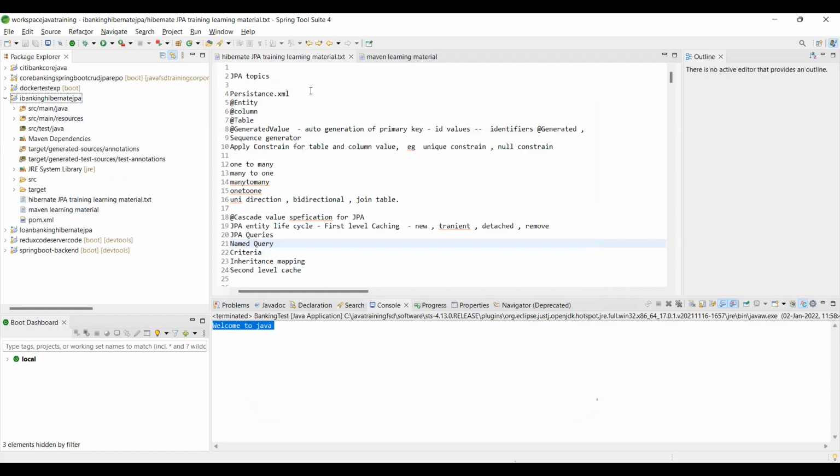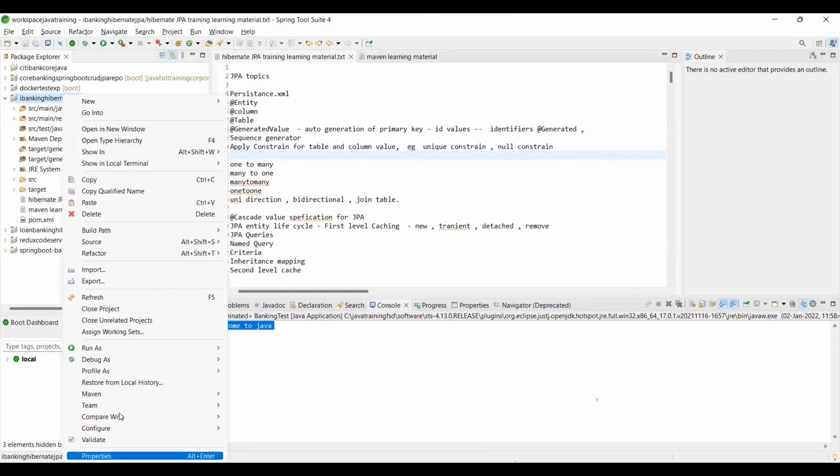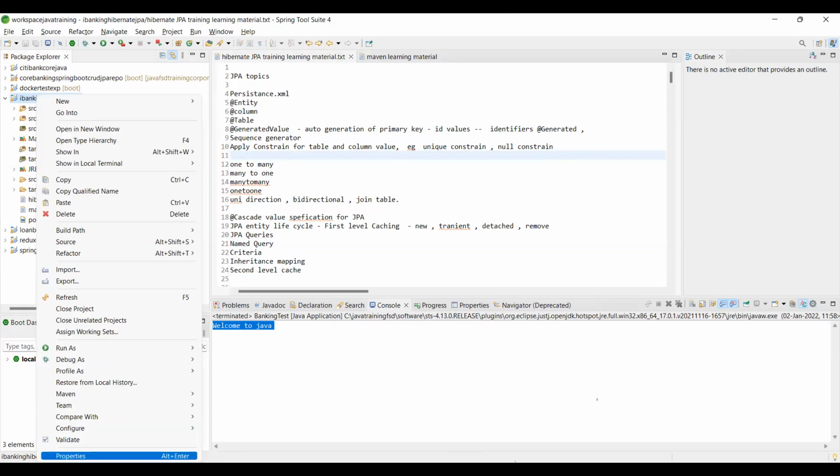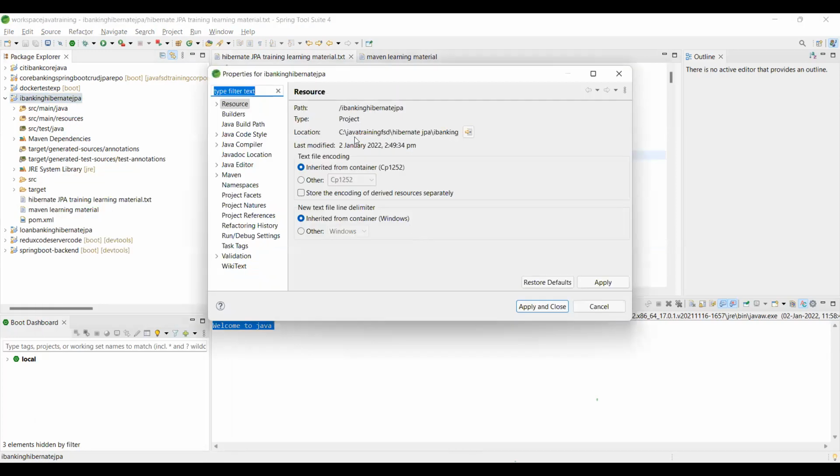I think all of you came up to this level. Any difficulties? So where is my project in my window? Right click on this one and see properties. I created it in a folder called Java training, and there is Hibernate JPA, iBanking.